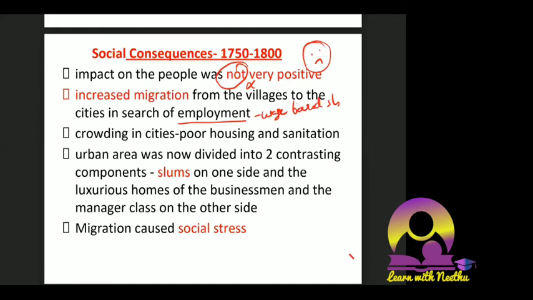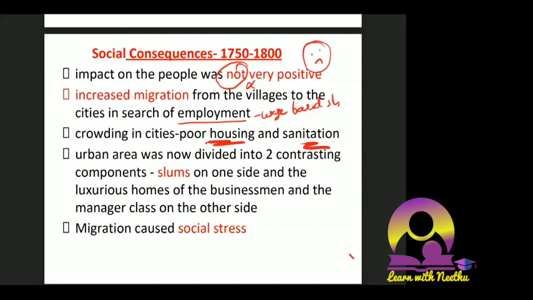Crowding in cities resulted in poor housing and sanitation. These are the negatives we are talking about. Social consequences, not much positive. Almost everything is negative. Later on, I told you when urbanization happened, capitalists were the people who were making profits. Workers were the people who were always in a struggle. Karl Marx has a theory of class struggle talking about this. Profits are being made, but who is making the profit? Capitalists are making the profit. Whose pocket is getting filled? Whose accounts are getting filled? Capitalists are benefiting.